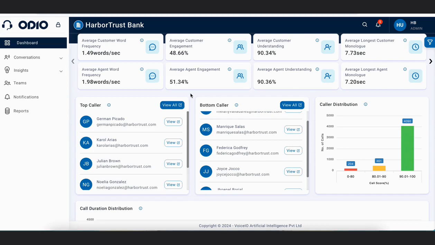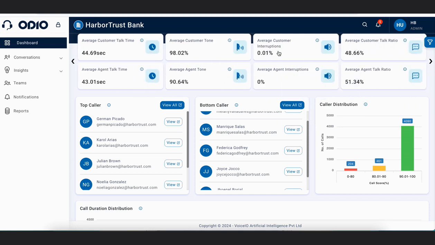The next section of our dashboard is stats 2. This section represents the comparison between customer and agent. These parameters represent the detailing of calls, like what the frequency of agent and customer is, how much customer and agent were involved in the conversation, how much the agent was able to understand the customer and vice versa, the longest dialogue spoken by the customer and the agent, how much time the customer spoke and the agent spoke in calls.